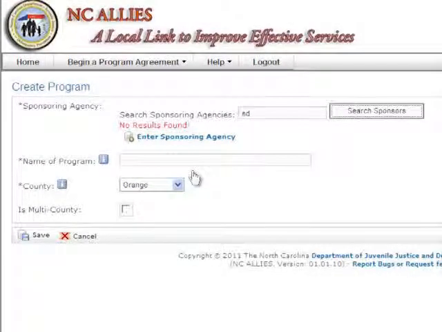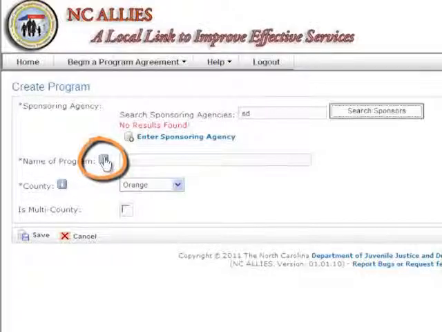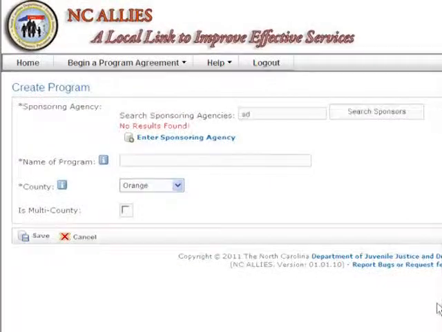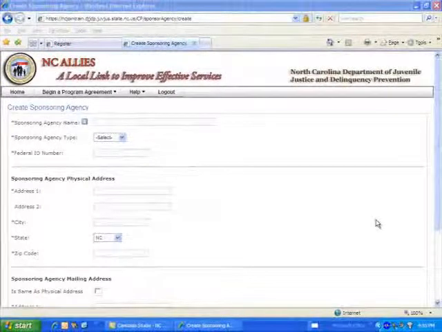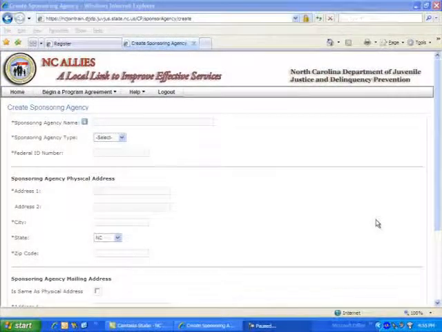You'll notice throughout use of the application that there are small blue buttons, icons that you can click on to give you more information about the field that you're trying to enter information on. Let's move on with creating our sponsoring agency. Click on the Enter Sponsoring Agency link. I am now ready to enter information about my sponsoring agency.